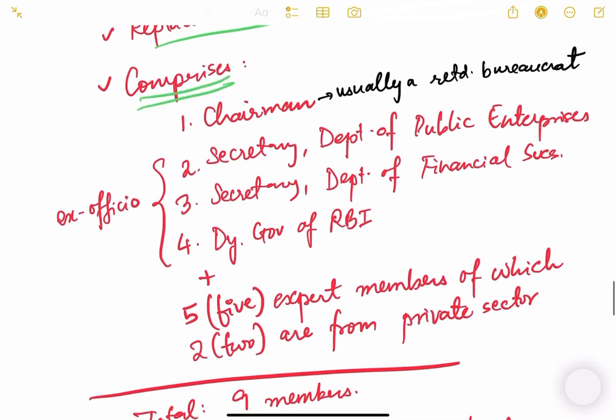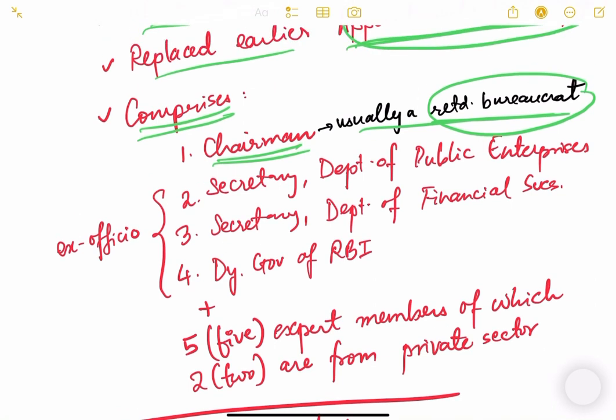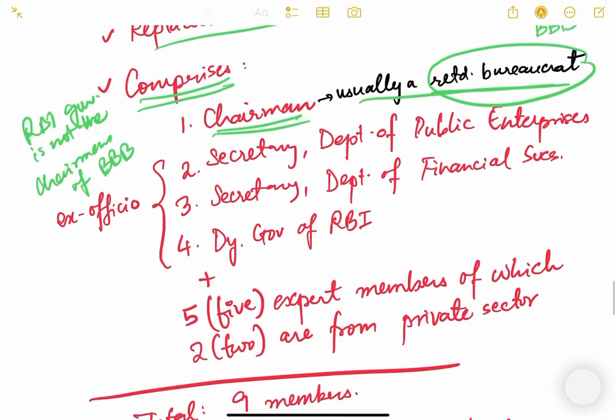Who all are the members of the Banks Board Bureau? There is one chairman, and the chairman is usually a retired bureaucrat. For example, our ex-CAG Vinod Rai was the first chairman of the Banks Board Bureau. Just keep in mind that the RBI governor is not the chairman of BBB. This is very important to understand. So it is usually a retired bureaucrat, and the government appoints them.